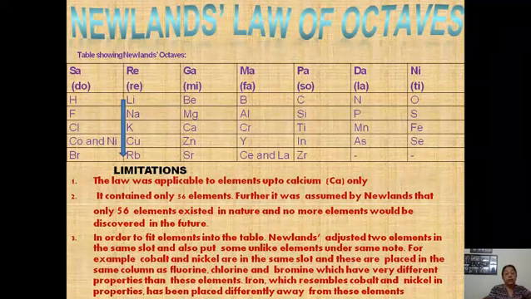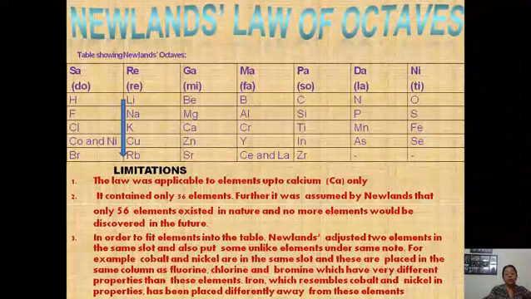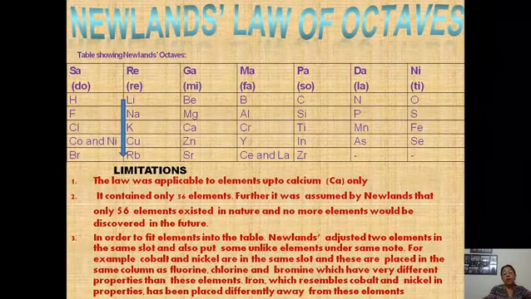And the third limitation of Newlands' law of octaves was that, in order to fit elements into the table, Newlands adjusted 2 elements in the same slot and also put some unlike elements under the same note. For example, cobalt and nickel, Co and Ni, are in the same slot.